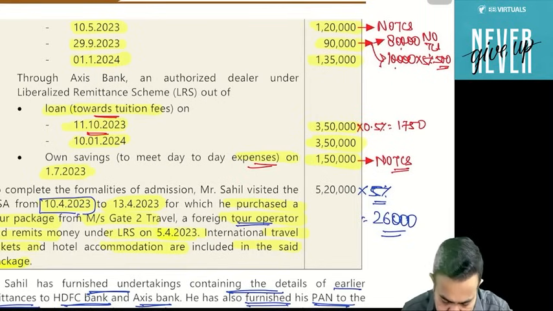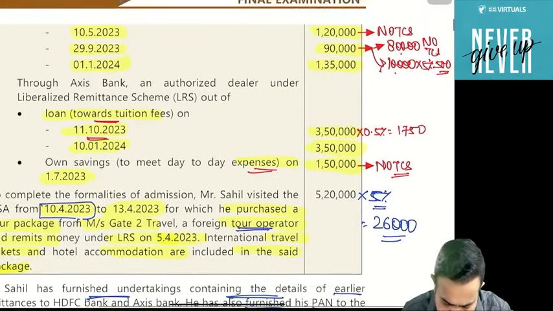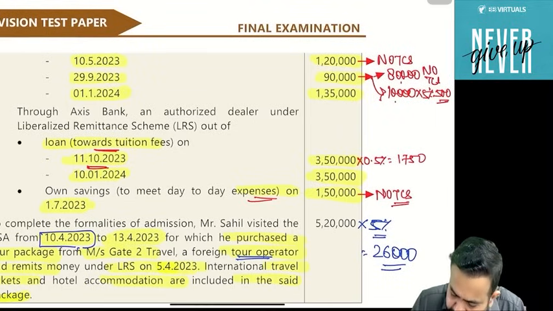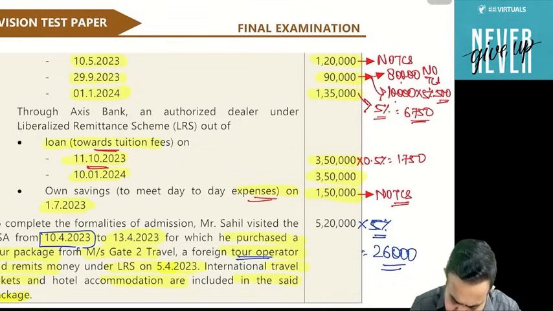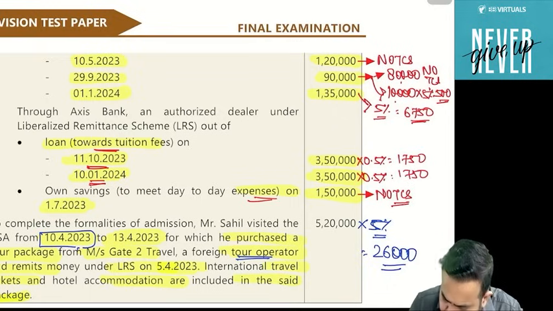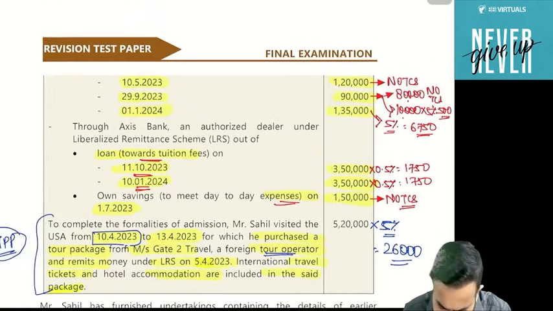After that, the next date is 1st January, 1,35,000, which is also for educational purpose. So TCS is applicable at the rate of 5%. 1,35,000 multiplied by 5% is 6750. After that, on 10 January, this is educational purpose out of the loan amount, so 1750 only. I think we have covered everything, right?